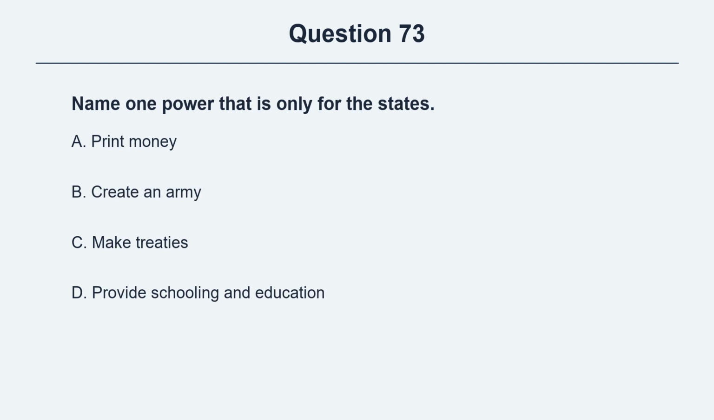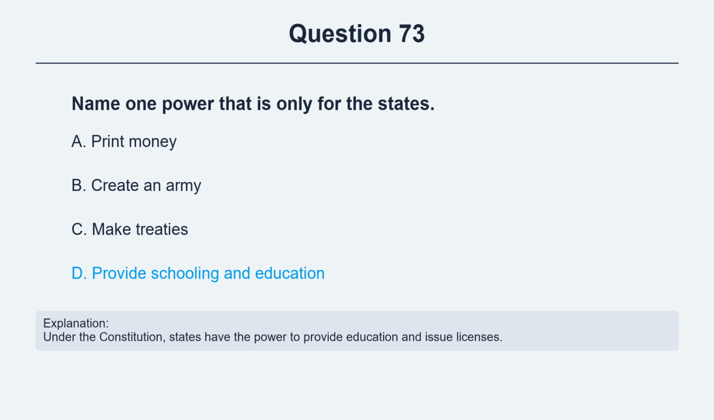Question 73. Name one power that is only for the states. Option A, print money. Option B, create an army. Option C, make treaties. Option D, provide schooling and education. The correct answer is option D, provide schooling and education. Explanation. Under the Constitution, states have the power to provide education and issue licenses.